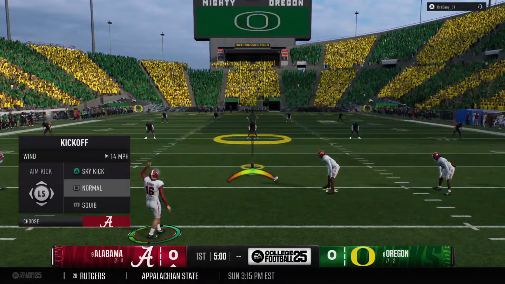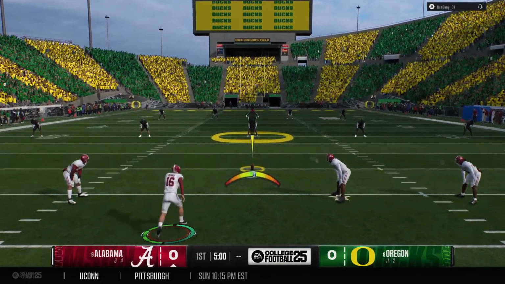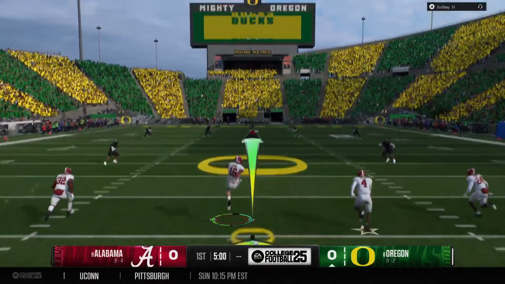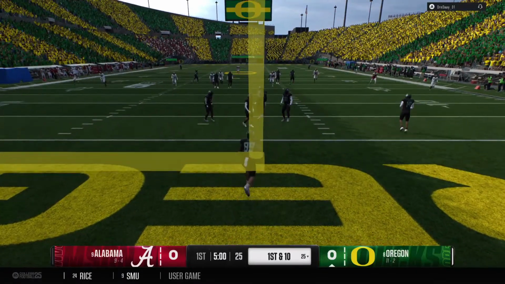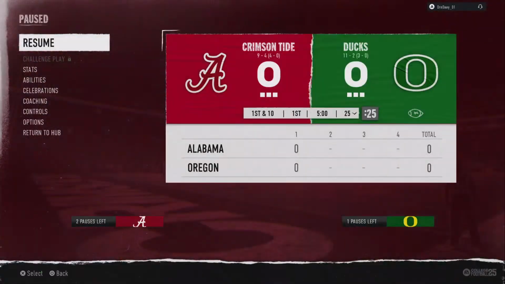The kickoff team is out there. Great energy as this college football playoff gets underway. And the fair catch signaled for it.